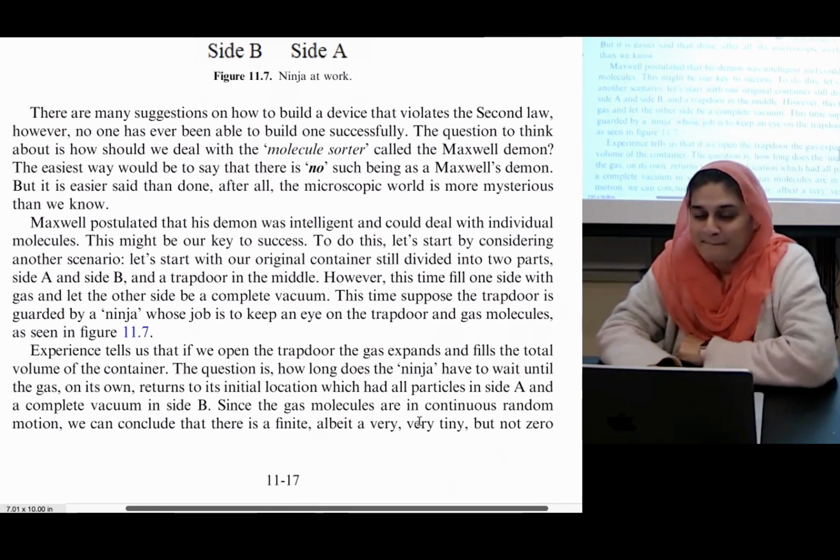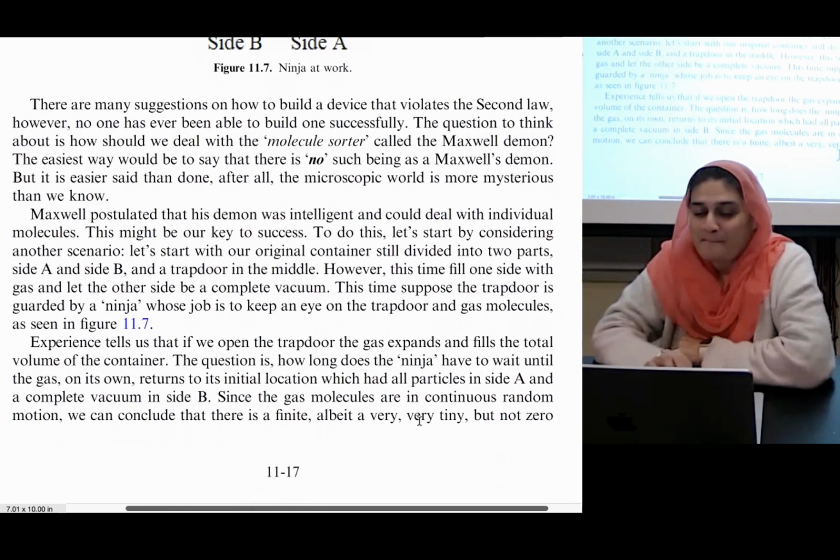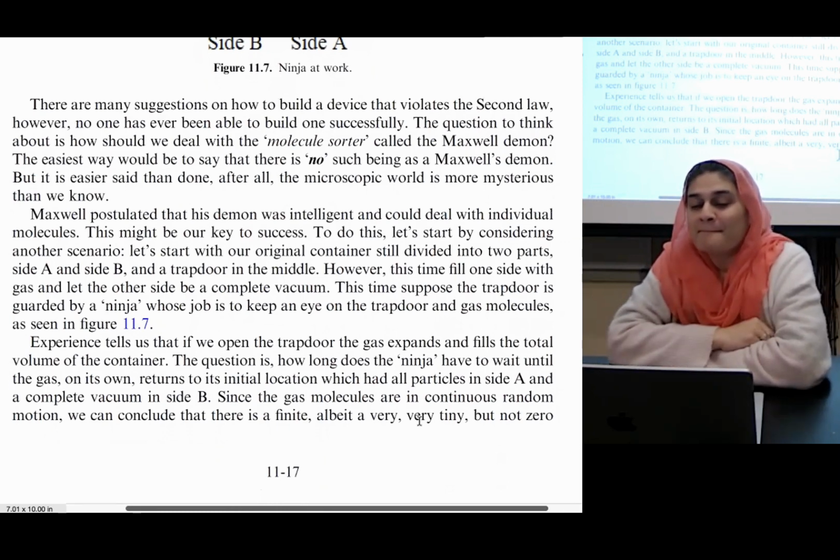Next. Maxwell postulated that his demon was intelligent and could deal with the individual molecules. This might be the key to success. To do this, let's start by considering another scenario.